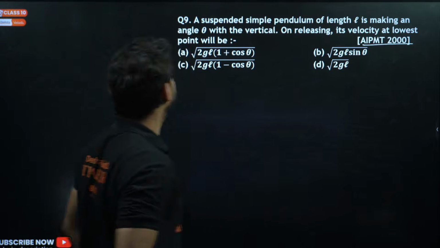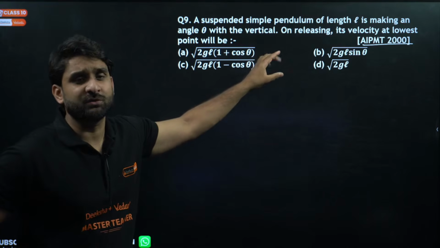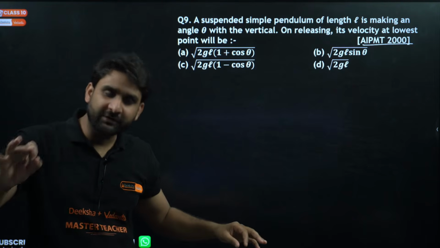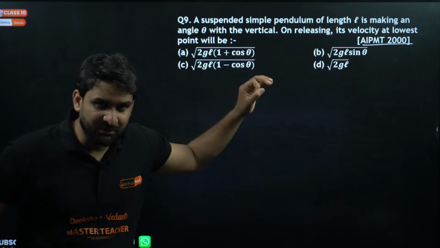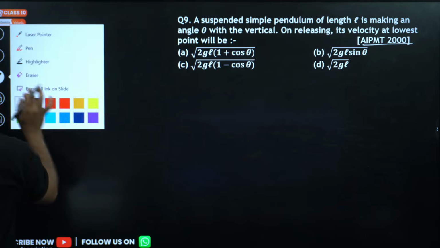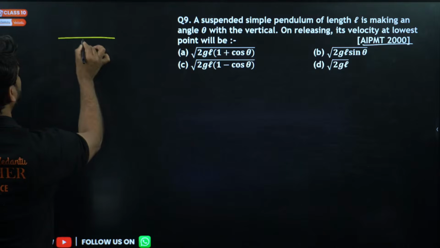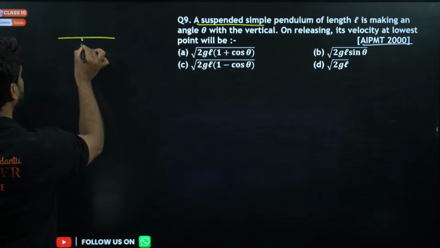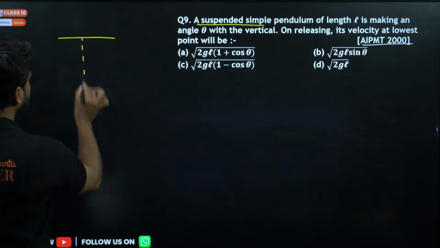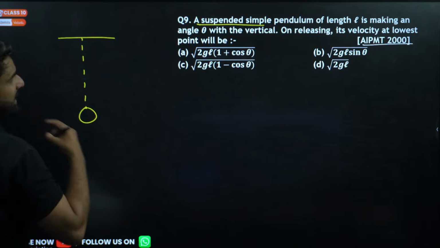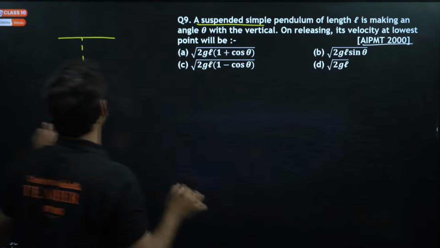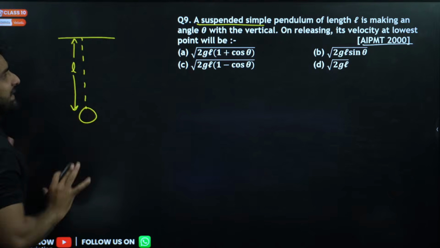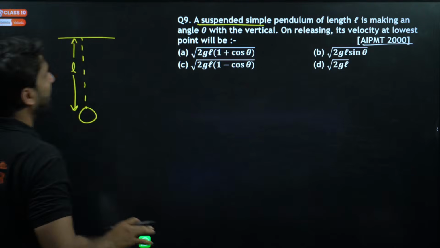Okay, let's do the question here. When you read the question in physics, what you need to do is draw the situation. Always draw the situation. So here is a simple pendulum. This is a string and here is a bob. A simple pendulum of length L, the length of the string is called the length of the simple pendulum, is making an angle theta with the vertical.